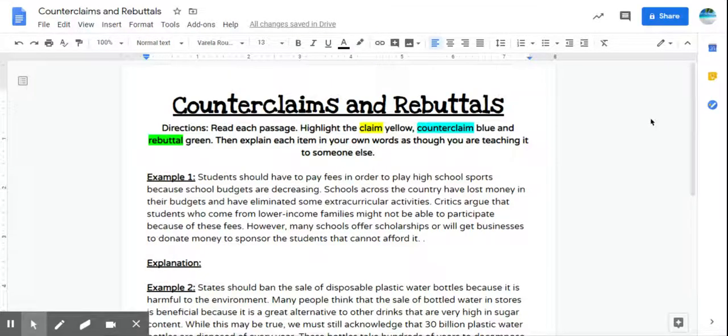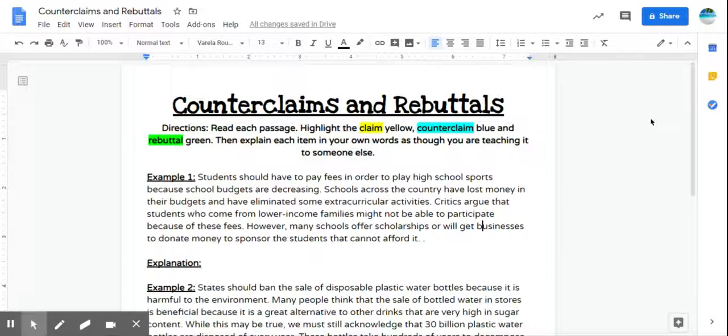Hi guys, so today we are going to go over again some counterclaims and rebuttals. I read your feedback in your daily forms, and a lot of you said that this is the area that you're struggling with the most, which is totally normal because in seventh grade, this is the first time that you're having to look at counterclaims and figure out rebuttals. So if you're having a hard time with it, don't stress. It's totally normal. The more we practice, the easier it will get.